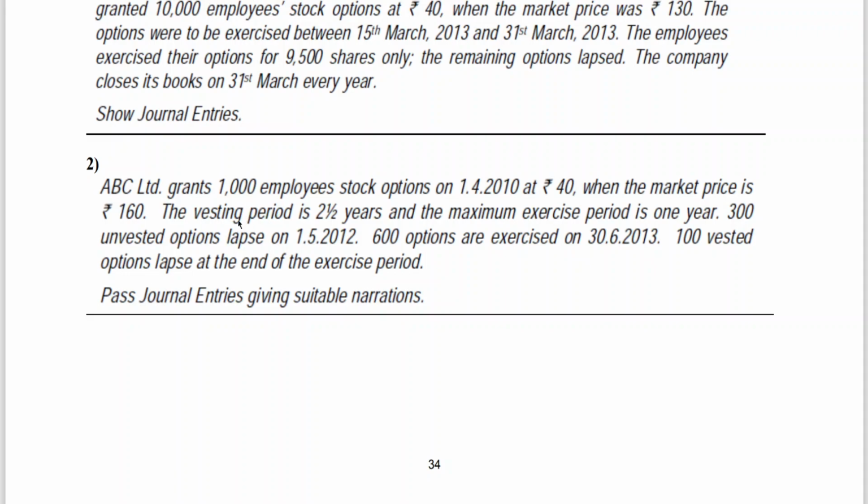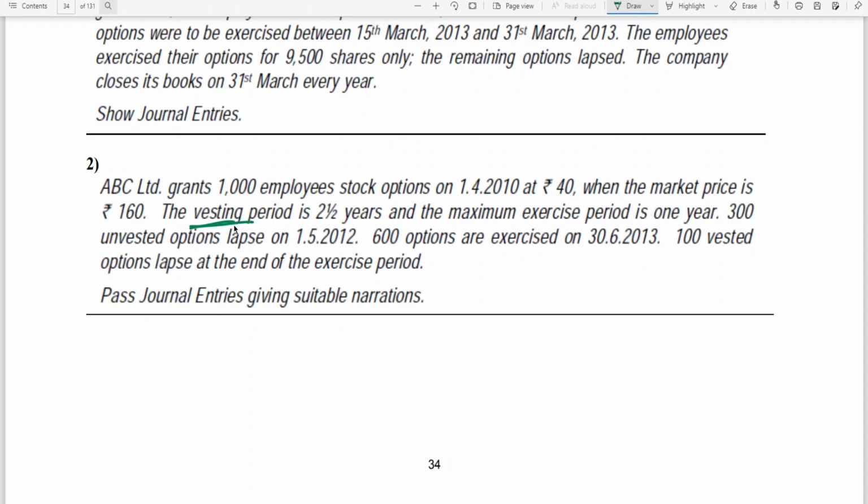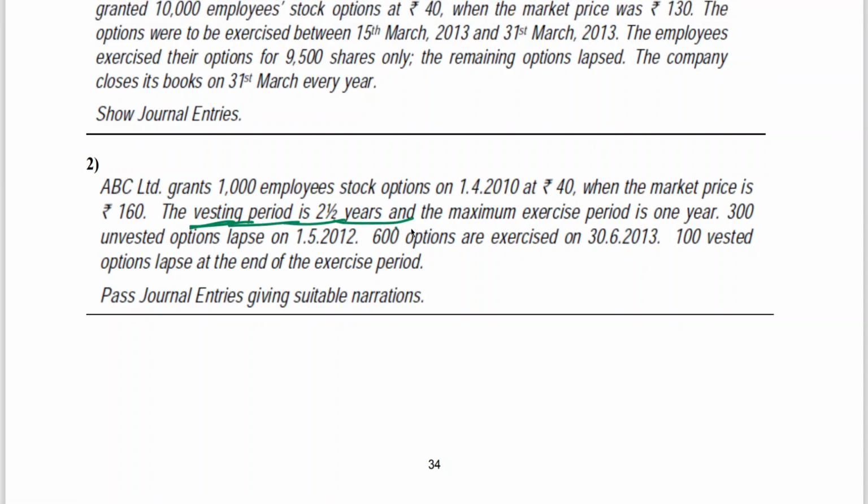This we have seen already. You know that. What is the exercise period? The exercise period will start after the vesting period. So 300 unvested options lapse on 1/5/2012. 600 options are exercised on 30th June 2013. 100 vested options lapse at the end of the exercise period. Pass journal entries giving suitable narrations.